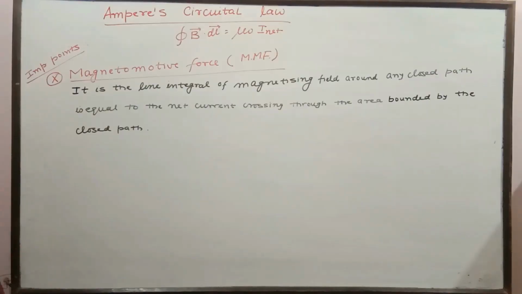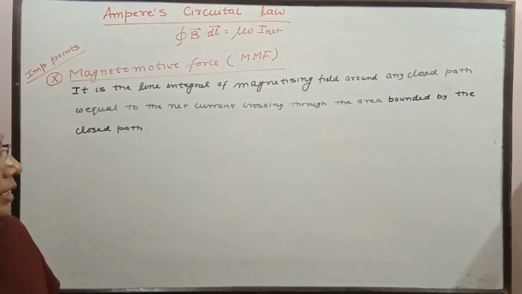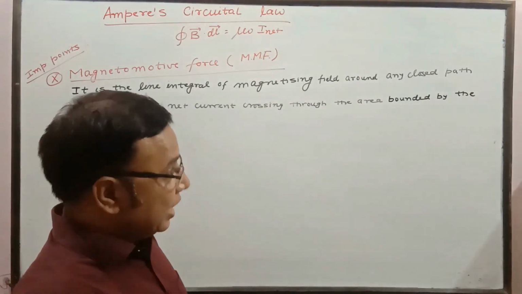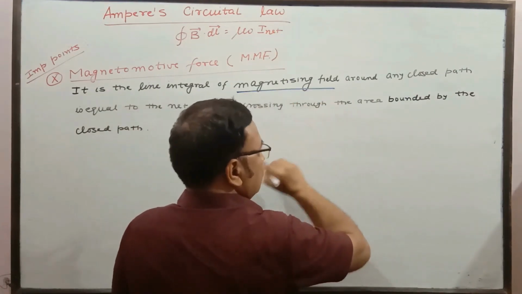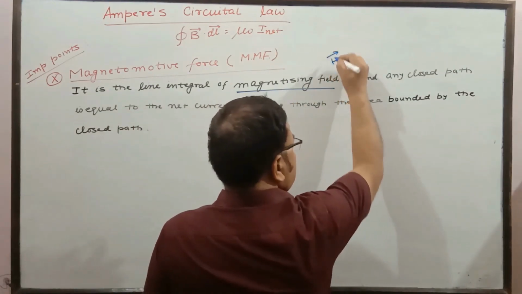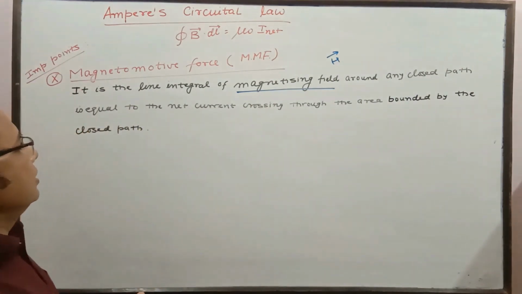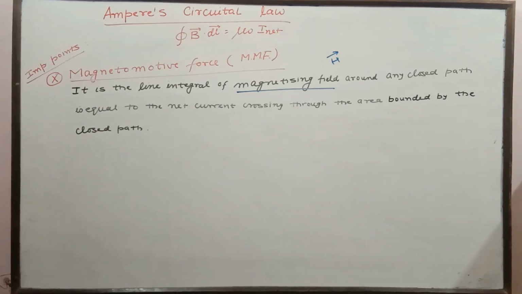Now the last point of discussion is magnetomotive force. It is defined as the line integral of magnetizing field or magnetizing field intensity, sometimes also known as magnetizing force, denoted by H, around any closed path, which is equal to the net current crossing through the area bounded by the closed path.